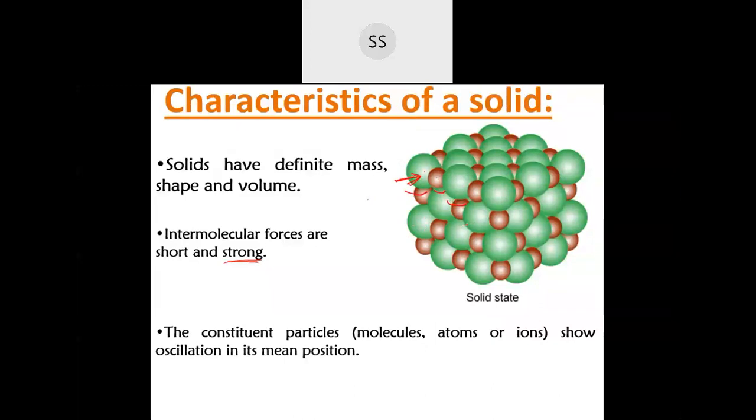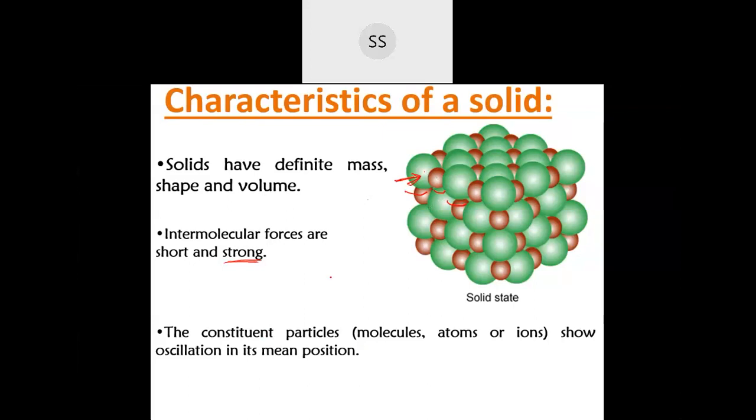They move, but they move about their mean position. These constituent particles oscillate, which means they just keep moving. There is vibrational motion, there is molecular motion, all that happens, but in that same place itself. So that is the next characteristic of solid.